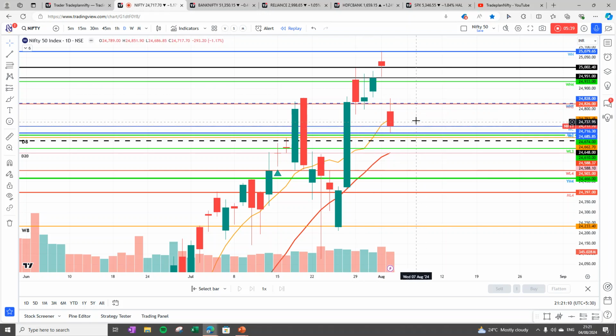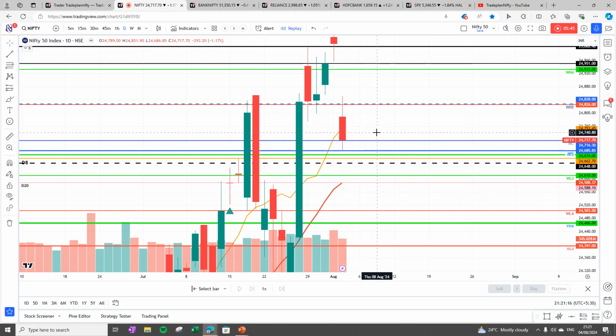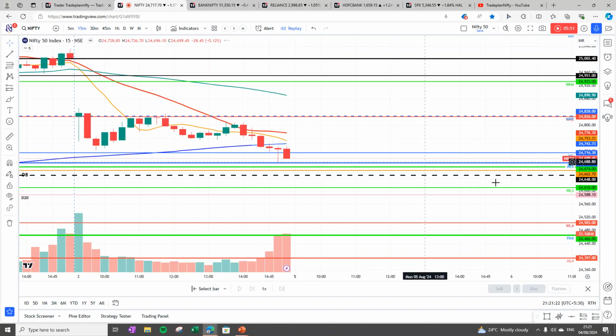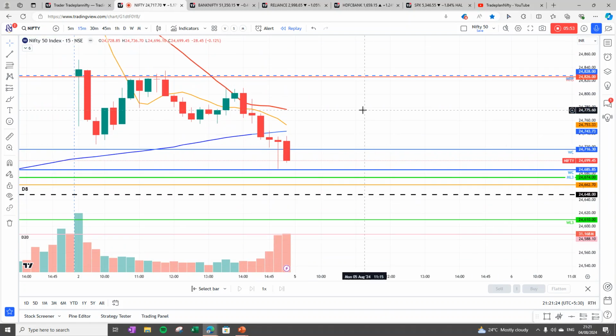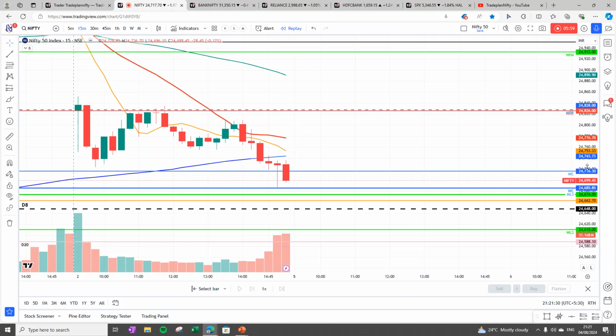So it closed on Friday below the 8 bar, but definitely above the 20 bar. So I still consider this an uptrend. And on the 15-minute chart, we see that the market is closed below the 20 and 200 bar moving average. So on the 15-minute chart, definitely it's not looking very good.